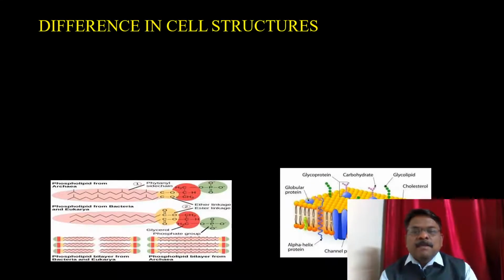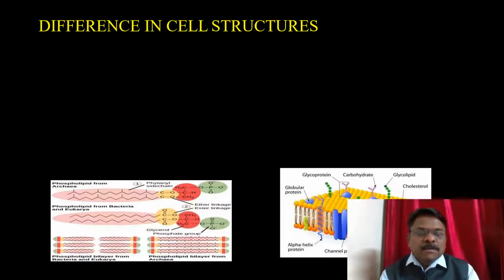Now, this is the difference in a cell structure. Here you can see, if you go to a molecular level, these are the composition of the cell structure of the prokaryotic cell and the eukaryotic cell.